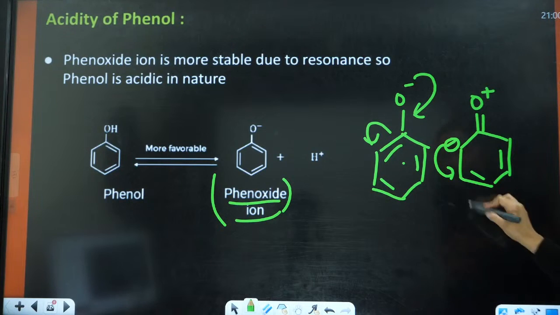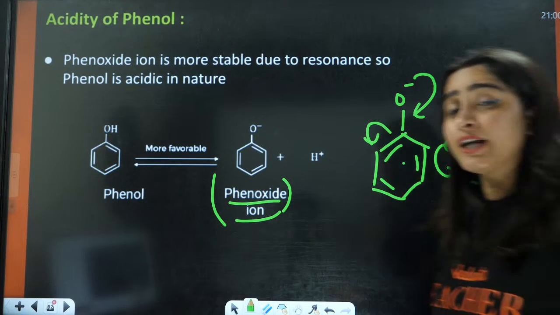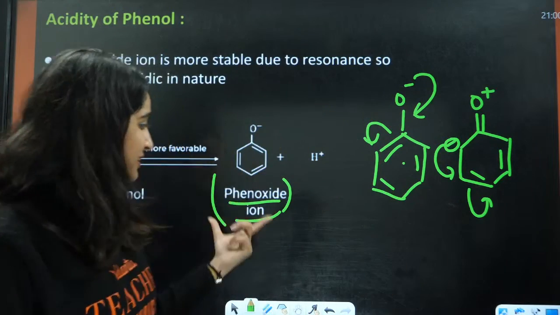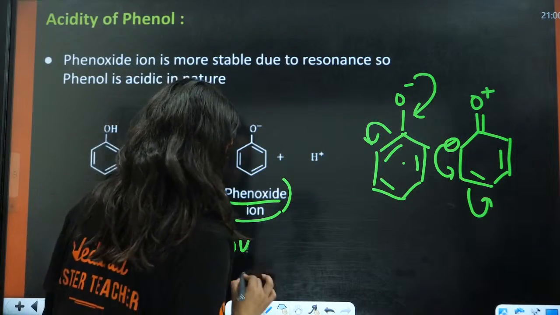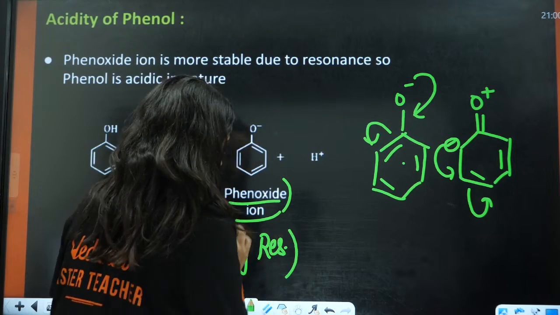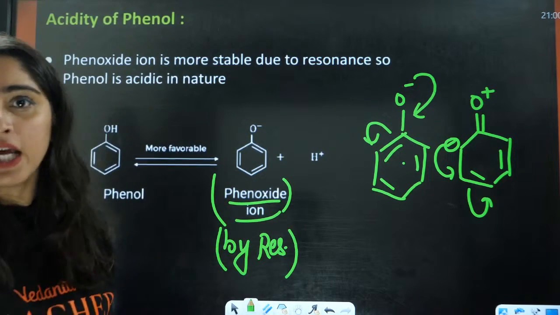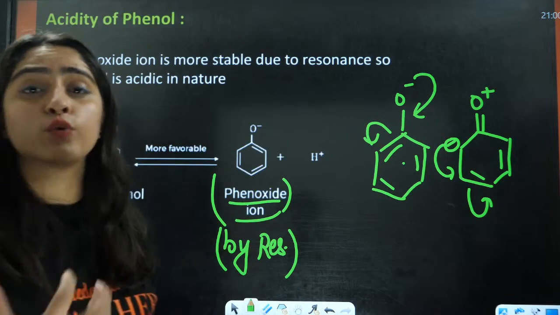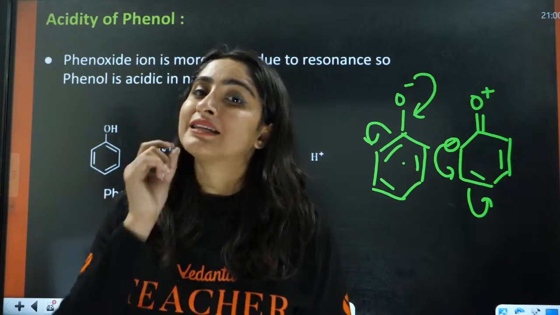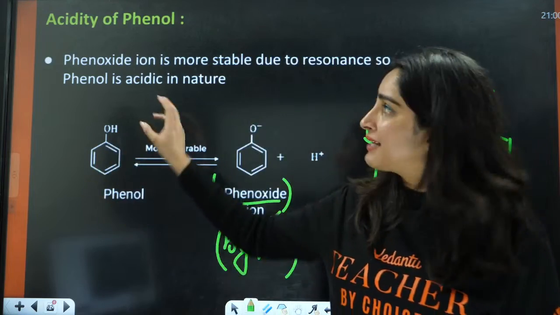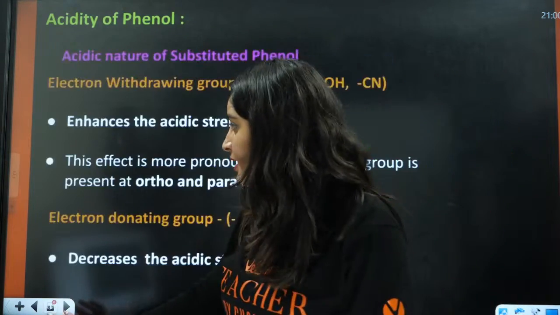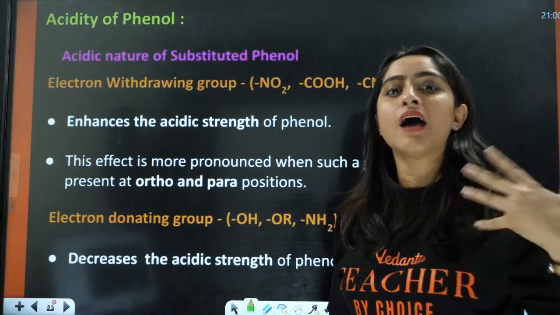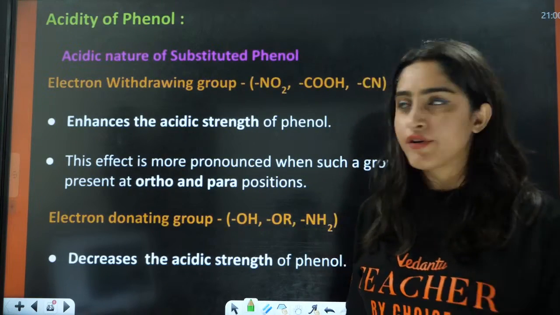Again, this electron will jump here, the electrons will jump here, and it will lead to the formation of resonating structures. And that is why this is stabilized by resonance. And as you all know, to predict the acidity, we always say if the carbanion formed after losing H positive is stable, then this is a good acid, and that is why phenol has a good acidic nature, right? So let us see how we can enhance or decrease the acidity of phenols.